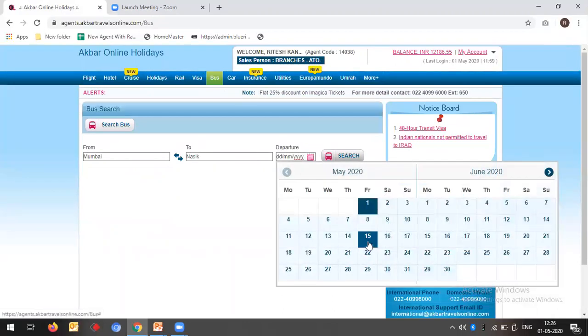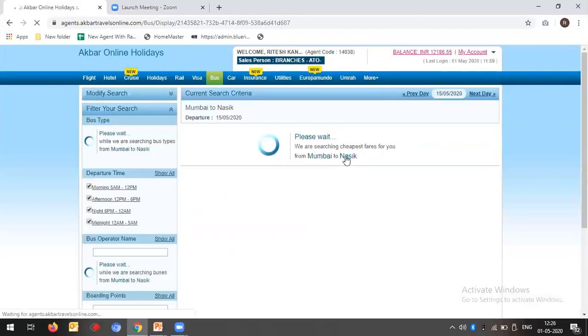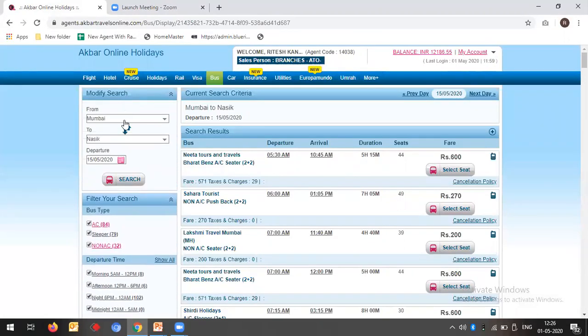I'm just clicking on the date calendar, 15 Jan, 15 May, and searching. You will get the result within 6 seconds. See, you got the result within 6 to 7 seconds. Going with the modify search, you can modify your search again if you want. You can flip your from and to by clicking here.